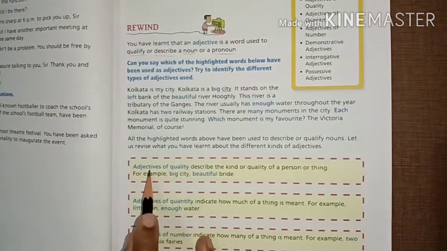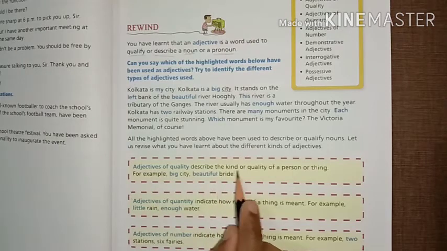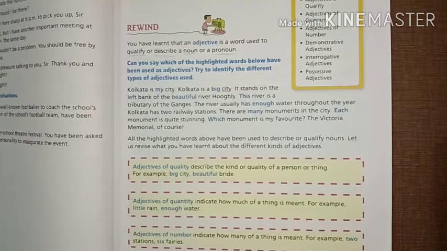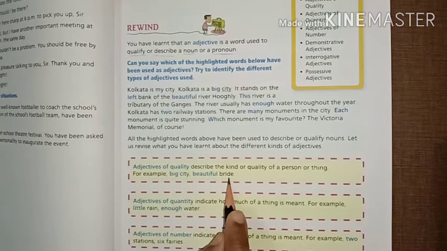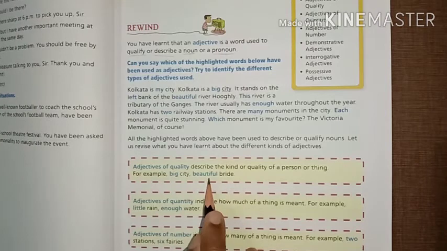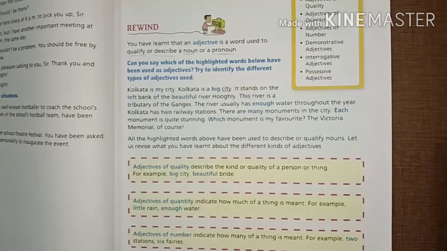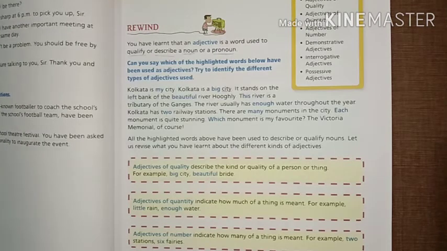Number 1. Adjectives of quality. Adjectives of quality describe the kind or quality of a person or thing. As you all know, every noun has some quality. So whenever a word describes the quality of a noun, it is called an adjective of quality. Like we can say city. So what quality does the city have? Big city. Bright. Beautiful. So when a word describes the quality of something, it is called an adjective.